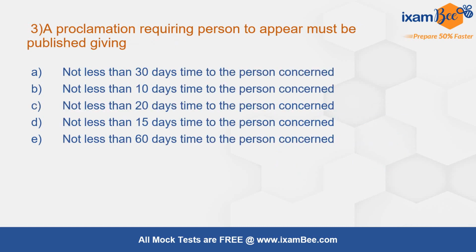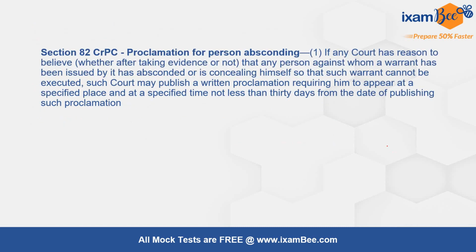Moving to question 3, a proclamation requiring a person to appear must be published giving... The correct answer is not less than 30 days time to the person concerned. So proclamation is requiring a person to appear within a period of at least 30 days. This is given under section number 82 of Criminal Procedure Code.